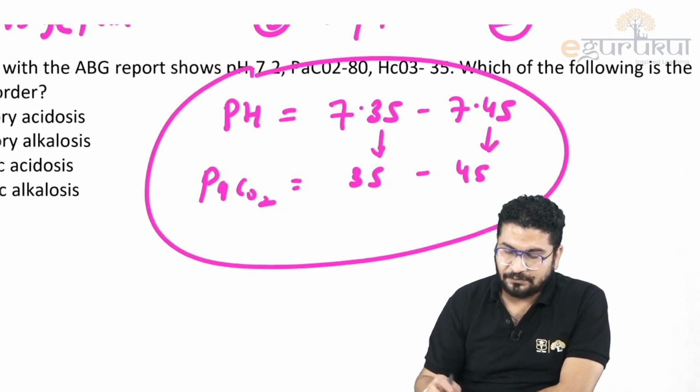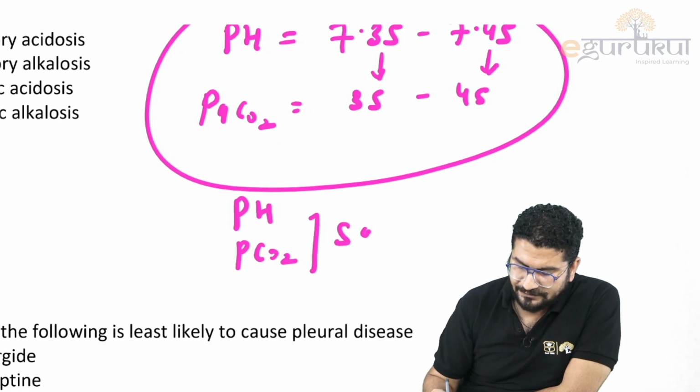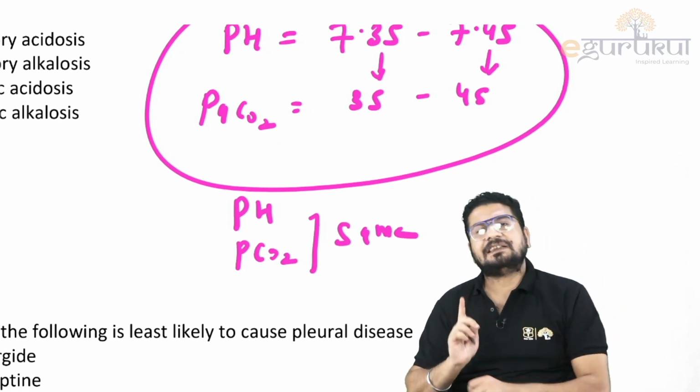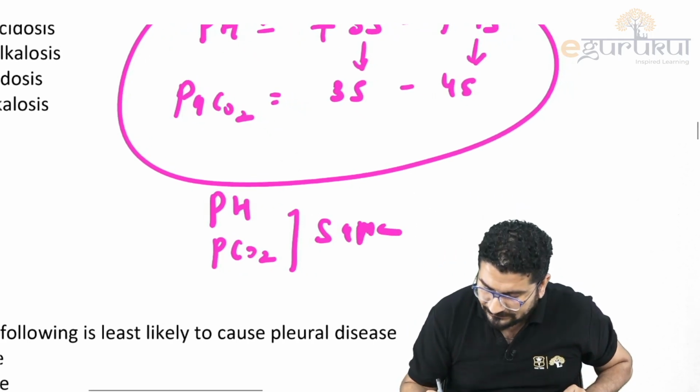Then remember a thumb rule. If pH and PCO2 move in the same direction. Same direction means either both are increasing or both are decreasing. Same means SAME.